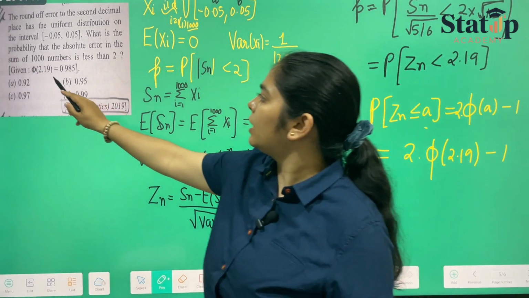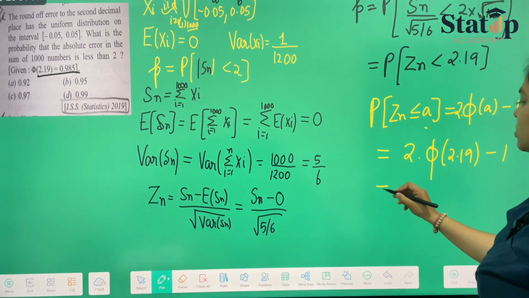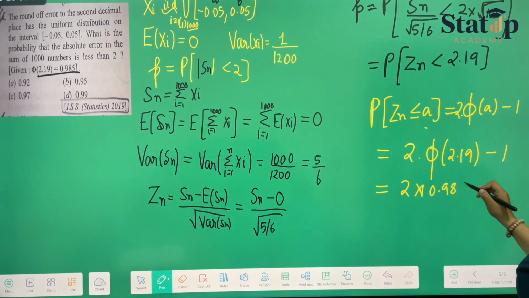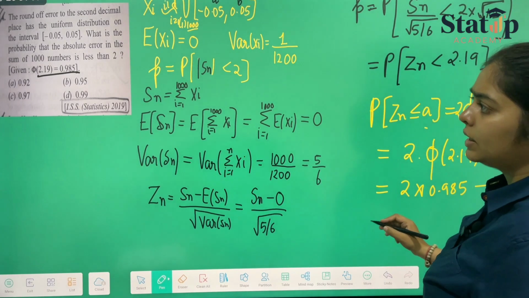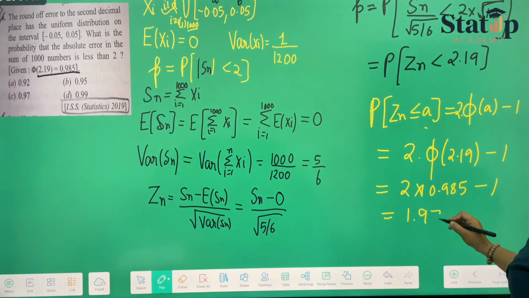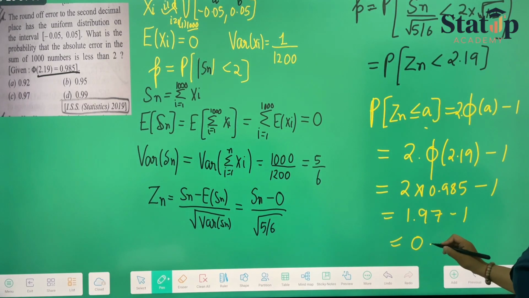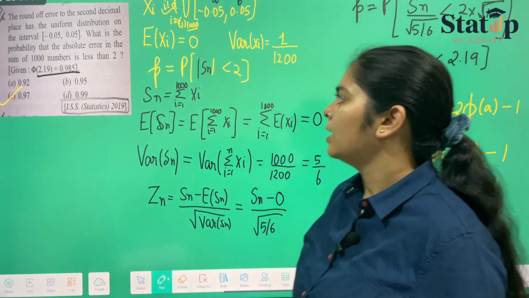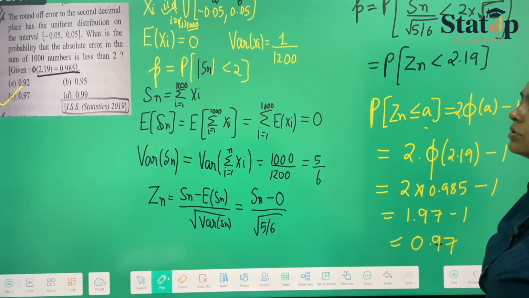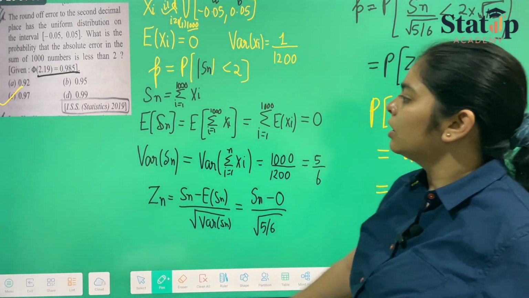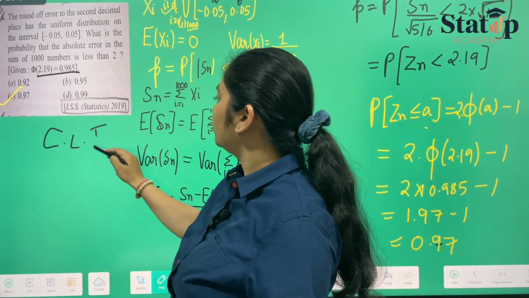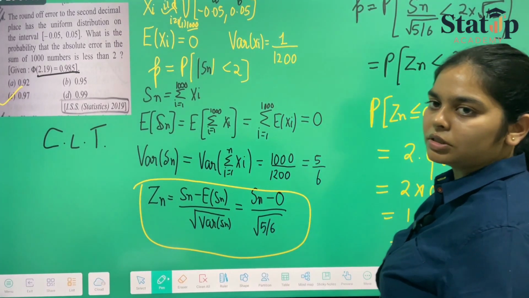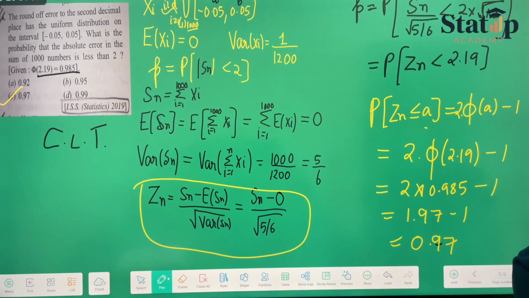Now phi of 2.19, they have given us, is equal to 0.985. So 2 into 0.985 minus 1, so it is 1.97 minus 1, which gives us our answer as 0.97, which is our option number C. And hence option C is the correct answer. So here we have used CLT, the central limit theorem, by using this statistic. This is how we use central limit theorem in a question.